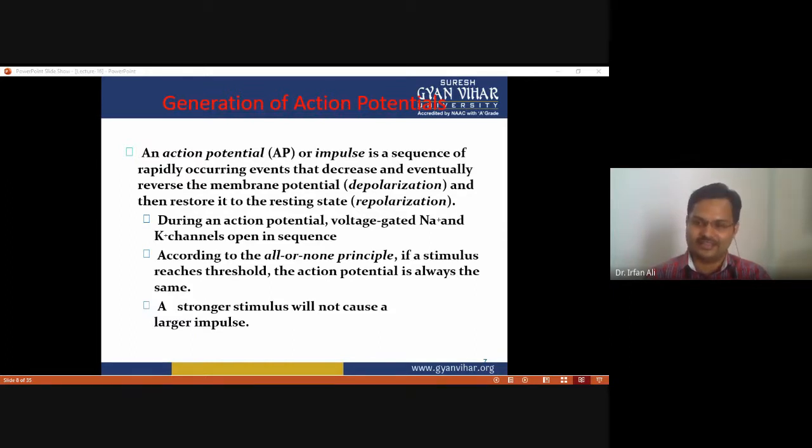A stronger stimulus will not cause a larger impulse. If it crosses the threshold level, the depolarization phase starts for the generation of the action potential.